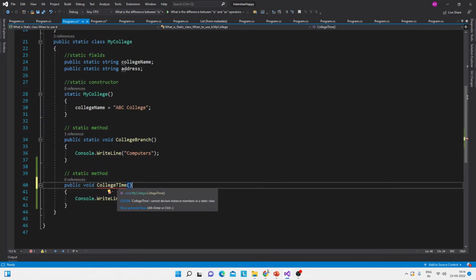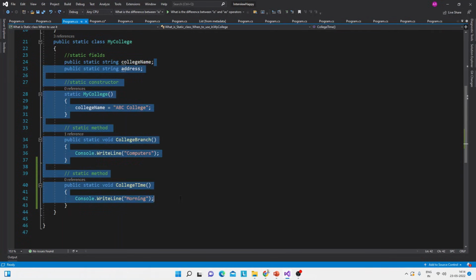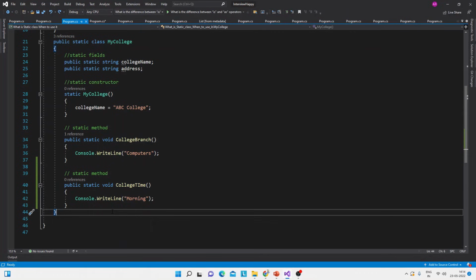That somebody will inherit and then call this method, or somebody will create the object of this class and then call this method. But if the MyCollege class is static, then both of these are not possible. So that's why this method has no purpose now. So that's why now we will make it static, as the MyCollege static class will be the container of all the static members. So I hope you understand the answer now.